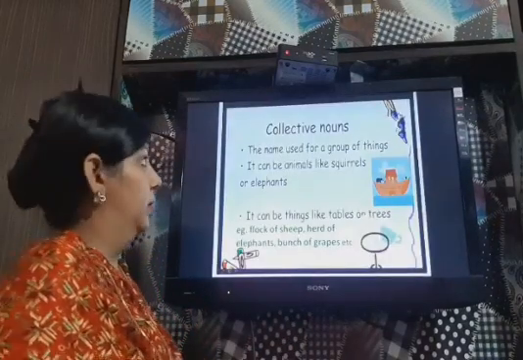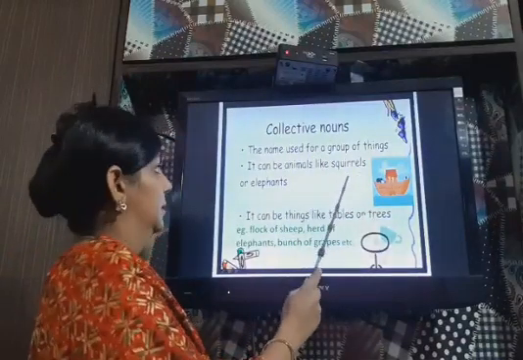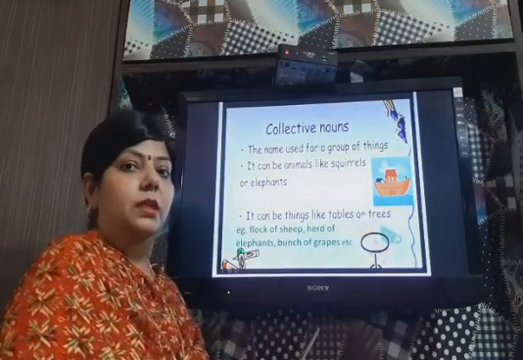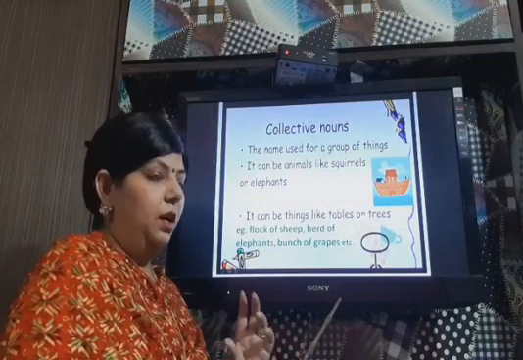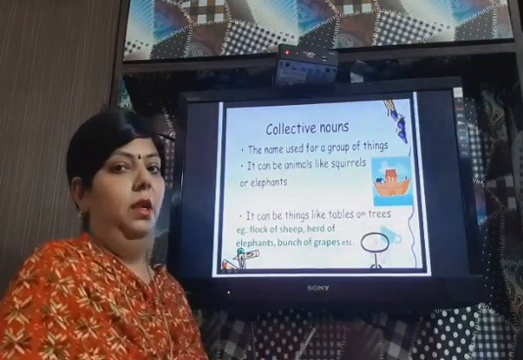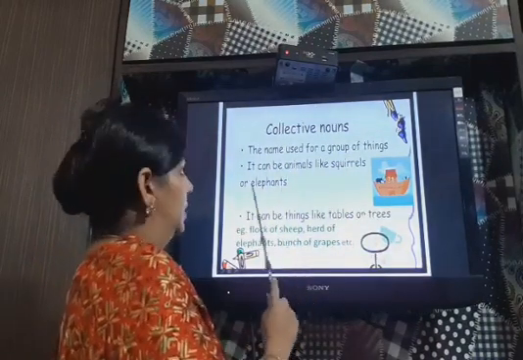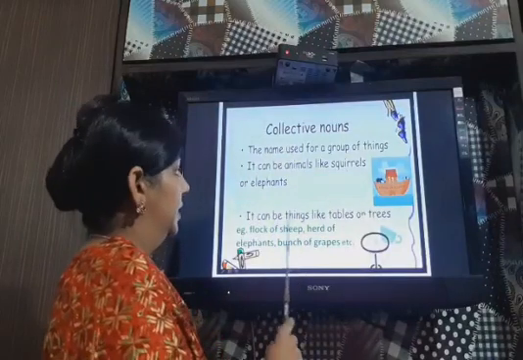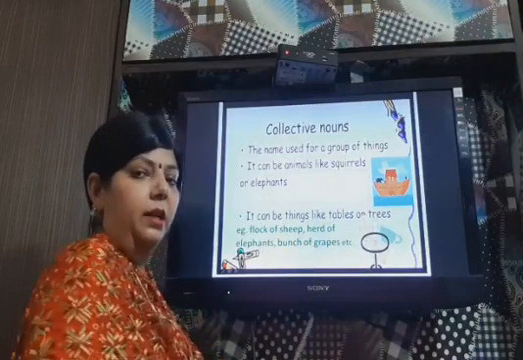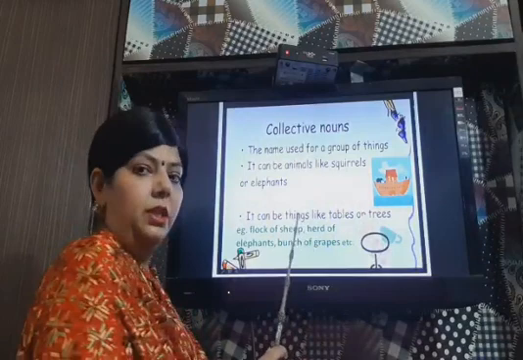Next is collective nouns. So collective nouns means a name used for a group of things. Group of things are always known as collective noun. It is always in a group. A group's name is always called collective noun and it is always taken as singular. A group is always singular. It can be animals like squirrels or elephants. It can be things like tables or trees. So anything, any place, any animal, the group is called collective noun. A special name is given to a group.